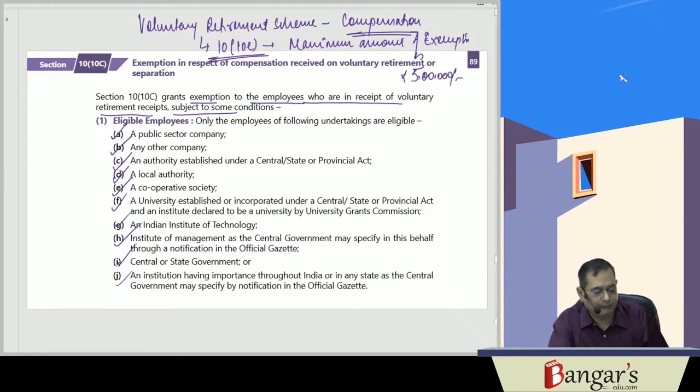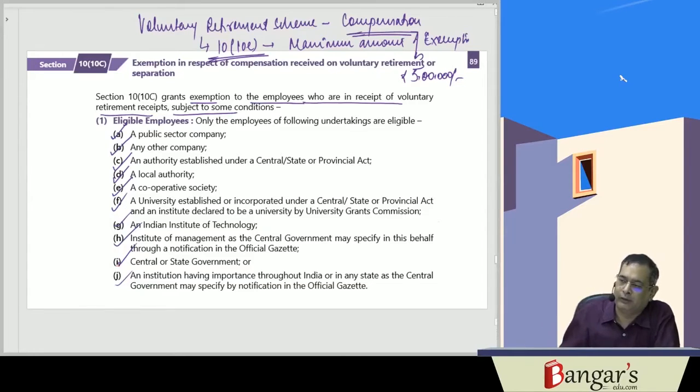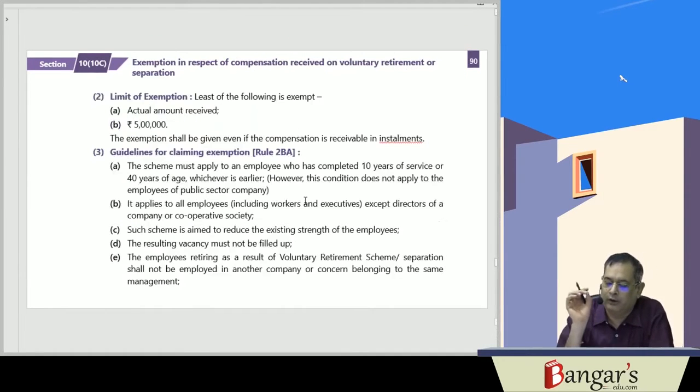Public sector companies, any other companies, statutory corporations, local authorities, cooperatives, universities, IITs, IIMs, central and state government undertakings are all covered, and their employees get the benefit of the exemption in respect of the voluntary retirement scheme or voluntary separation scheme. So here the amount of exemption is the actual amount received or rupees 5 lakhs, whichever is less.